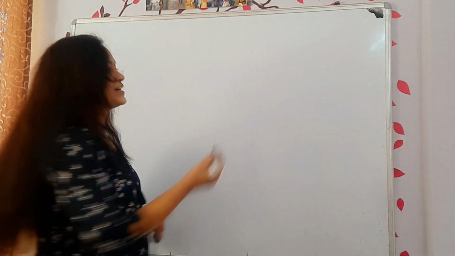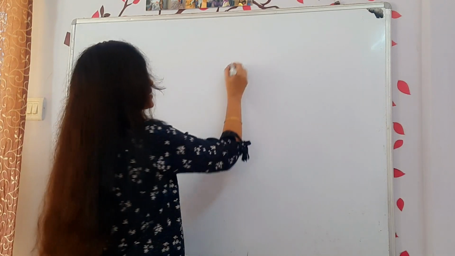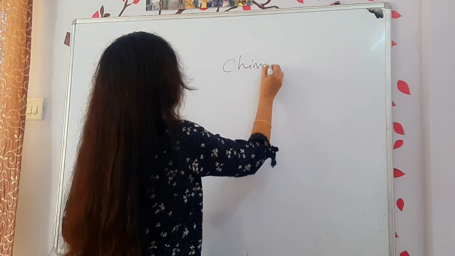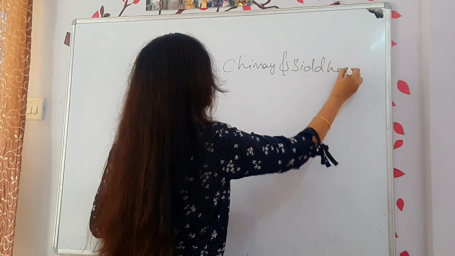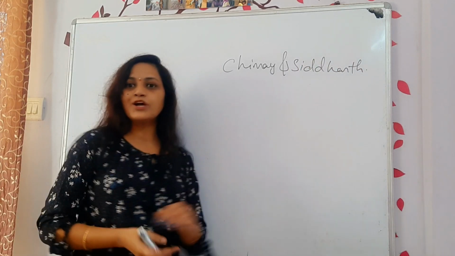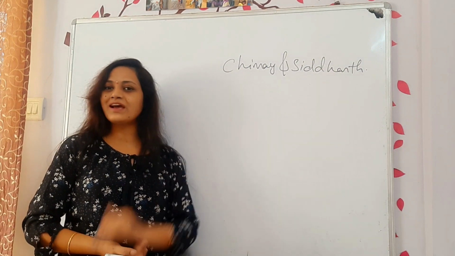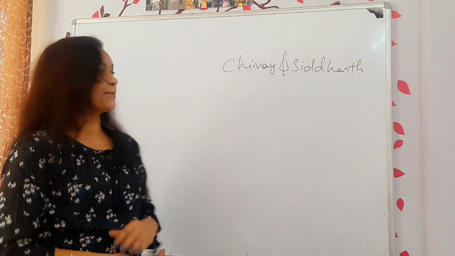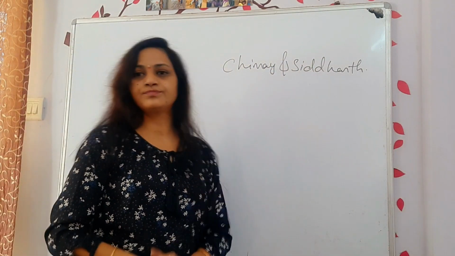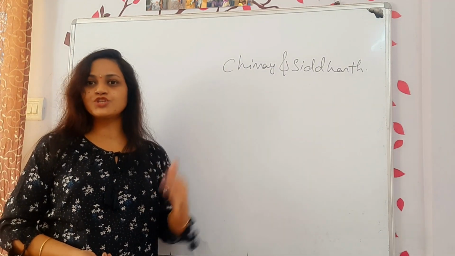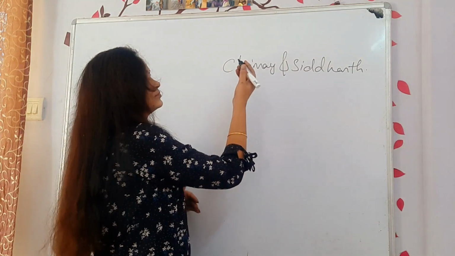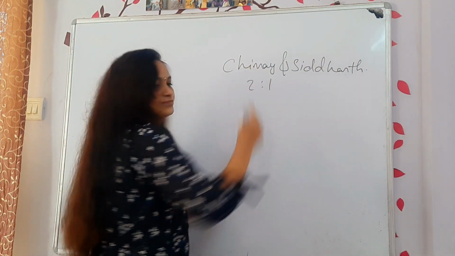So first I will take two partners, Chinmay and Siddharth. There are two partners called Chinmay and Siddharth. They were sharing their profits in the ratio of 2:1.